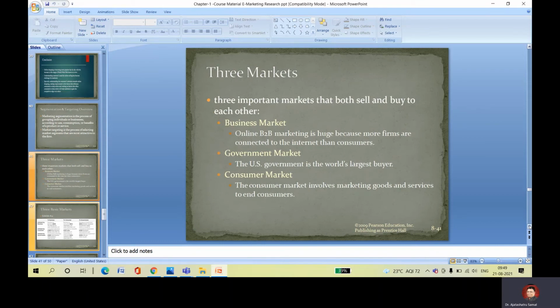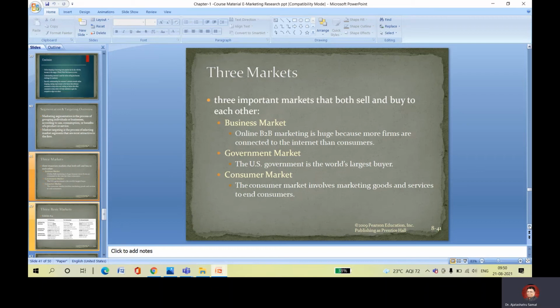Three important markets have both selling and buying in each market. One is called the business market, the online B2B market, which is used because more firms are connected to the internet than consumers. So here we have B2B, B2C, C2B, G2G, B2G, G2B, C2G, G2C.